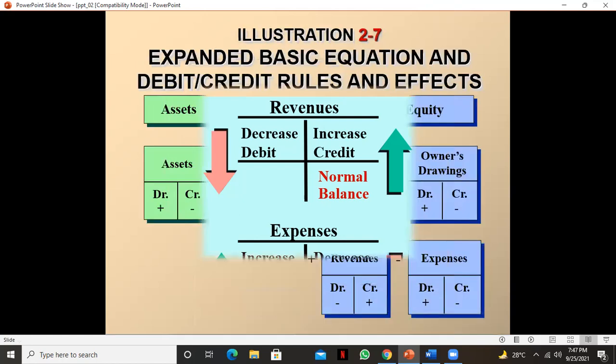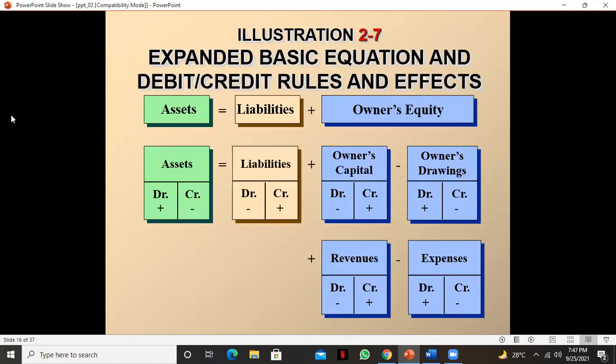Okay. So here is the summary. You see, asset plus debit minus credit, liabilities plus. Okay, we already discussed. I think you understood.